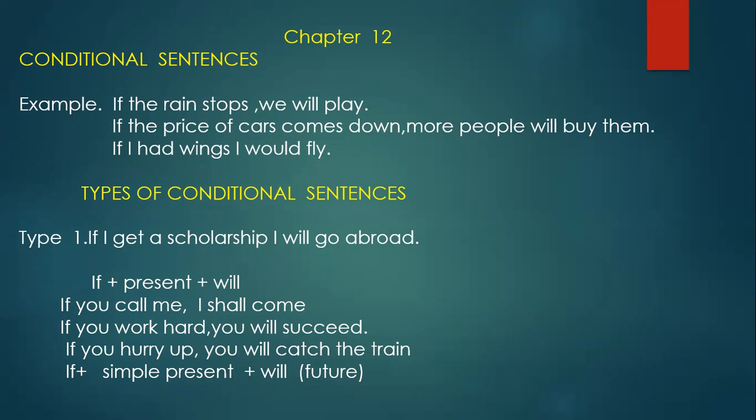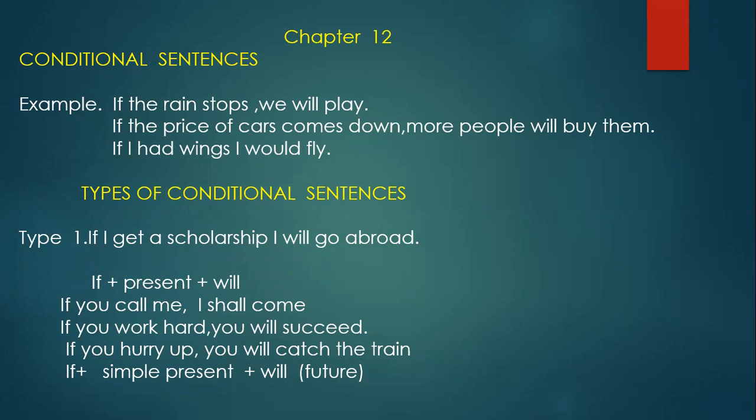Okay, so the conditional clauses after if are not about the events that have occurred, but the events that can or might occur. Okay, and at times these are highly probable, and sometimes it cannot happen and it will not happen. So now we'll see the types of conditional sentences.